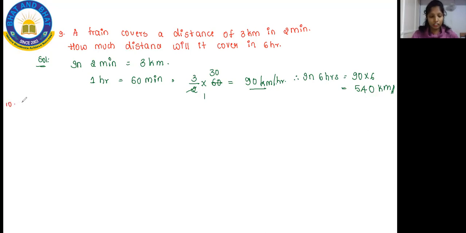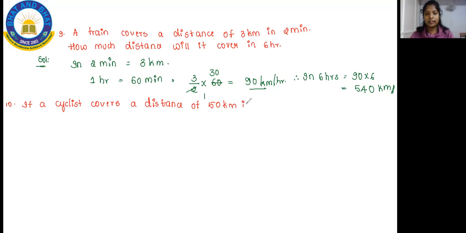And let me solve your 10th problem together. So all of you have a look towards your 10th problem. Here is the 10th problem. So the 10th problem tells that if a cyclist covers a distance of 50 kilometer in 5 hours, then his average speed is,